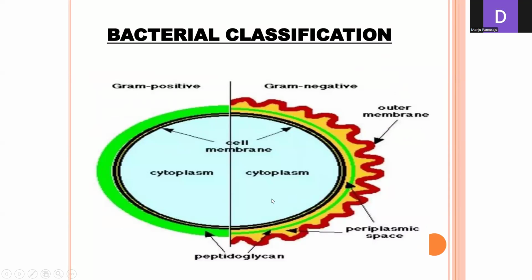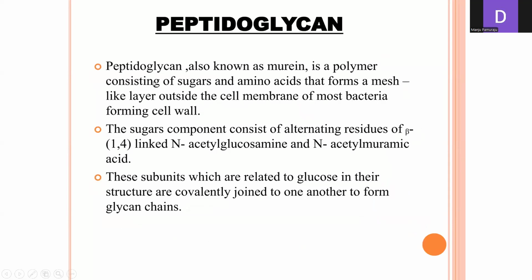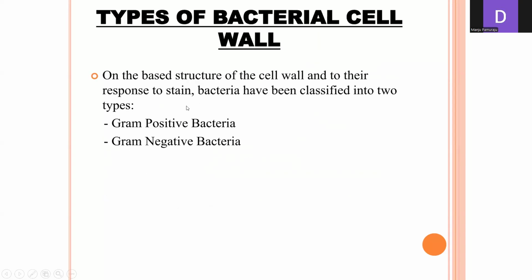Okay, so the difference between gram positive and gram negative. Peptidoglycan is also known as murein. It is a polymer consisting of sugars and amino acids that forms a mesh-like layer outside the cell membrane of most bacteria, forming the cell wall. The sugar component consists of alternating residues of beta-1,4 linked N-acetyl glucosamine and N-acetyl muramic acid. These subunits, which are related to glucose in their structure, are covalently joined to one another to form the glycan chains.